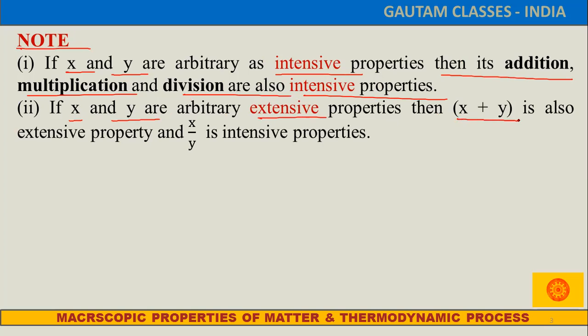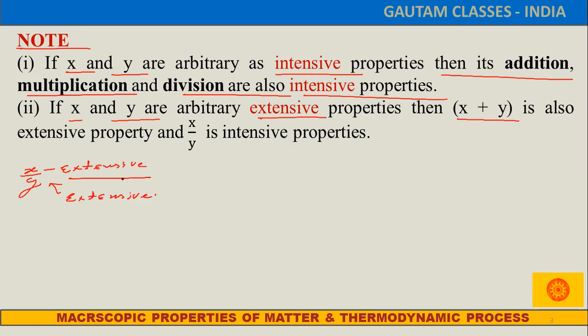The sum of the extensive properties will remain extensive. But the ratio of two extensive properties will become an intensive property. For example, if x is an extensive property and y is also an extensive property, then x upon y is intensive.